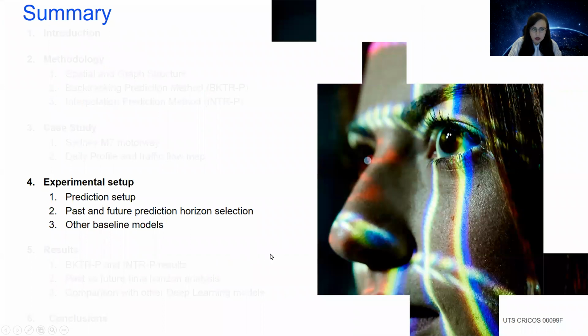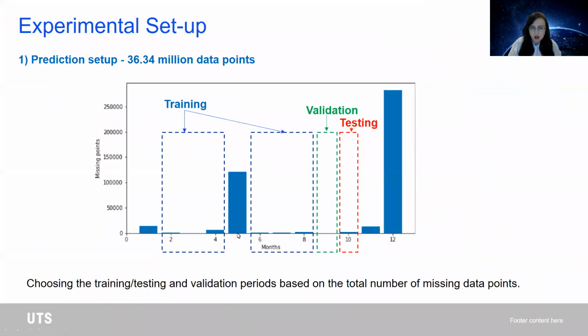So how did we do the experiments? First, for the prediction setups, we used 36 million data points, and the training period has been based on the outliers that we have seen. So the training goes from February to April and from June to August. Validation is done for the month of September and testing for the month of October.